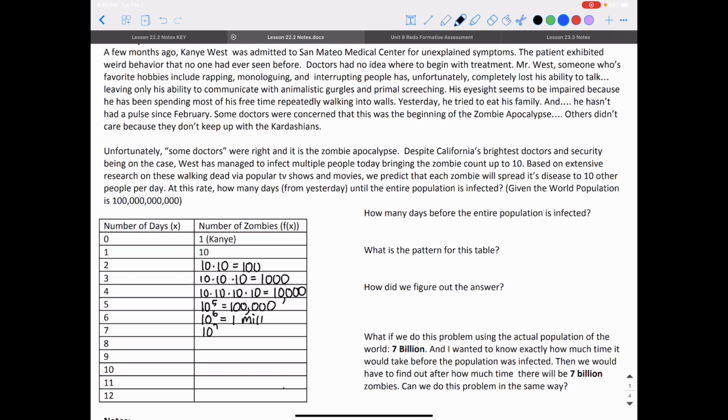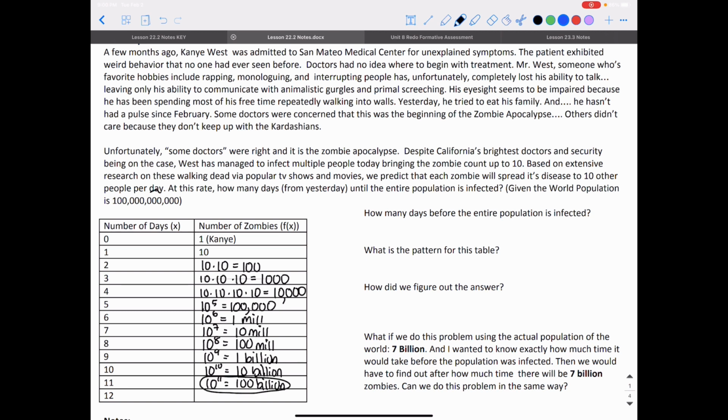On the 7th day, I'm going to have 10 to the 7th power, which is 10 million. On the 8th day, 10 to the 8th power, which is 100 million. And the 9th day, 10 to the 9th power is going to be 1 billion. And I still haven't reached my number, so I have to keep going. On the 10th day, I have 10 to the 10th power, which is 10 billion. And on the 11th day, because I still haven't reached my number, I'm going to have 100 billion, and that's where I stop because I found my answer.